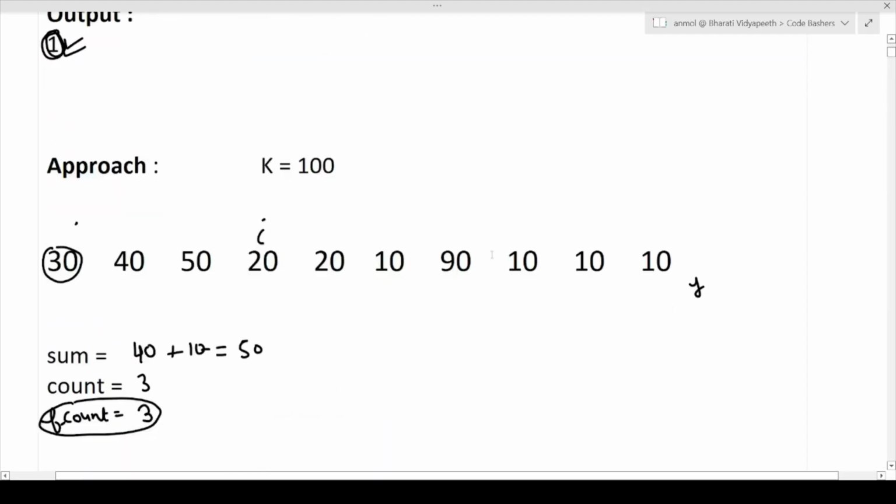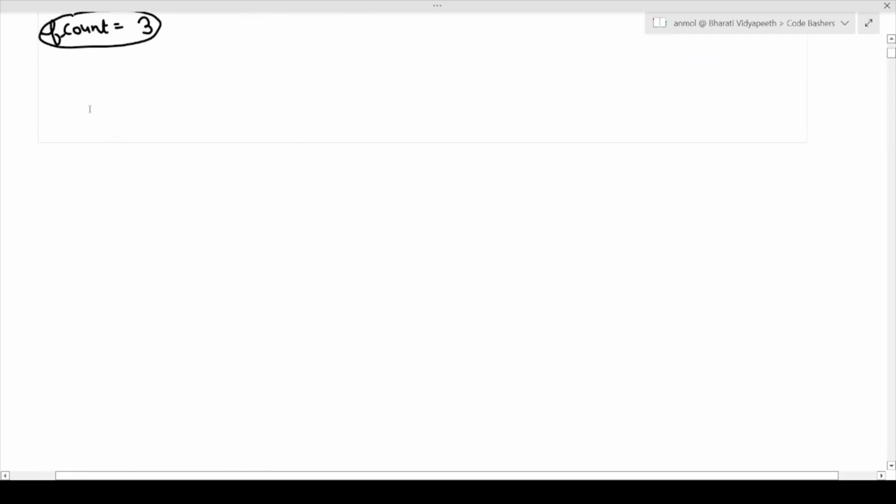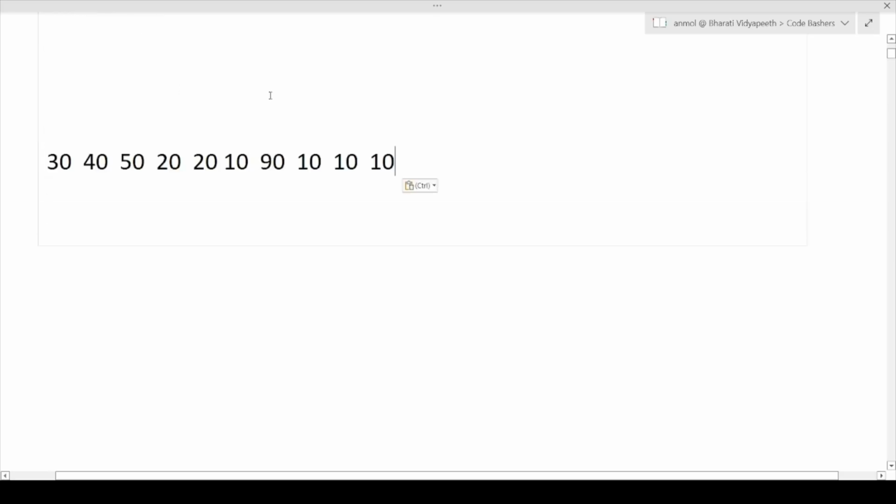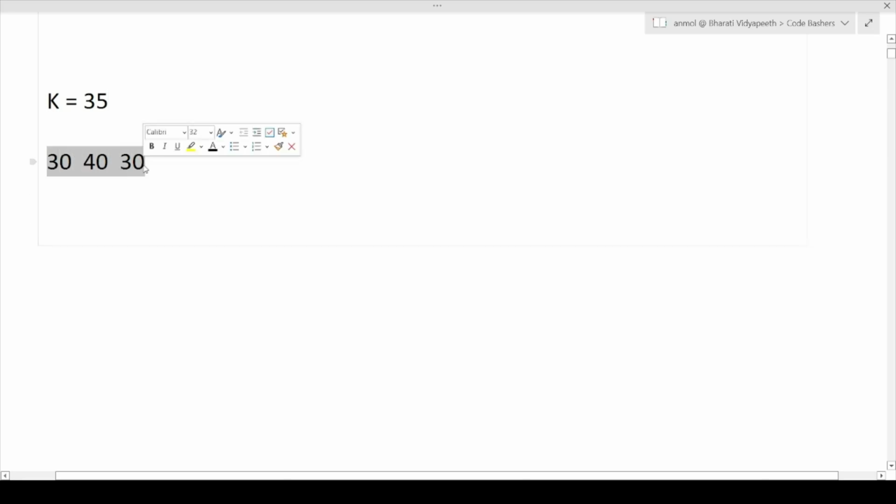Okay, now let's just suppose our k value is 35, and these elements are 30, 40 and 30.